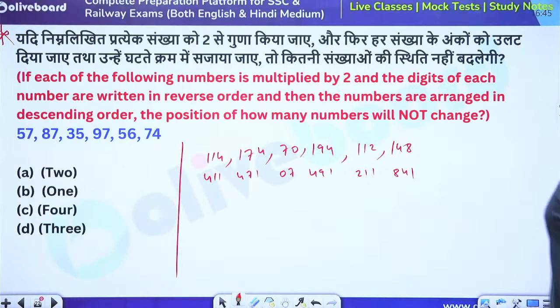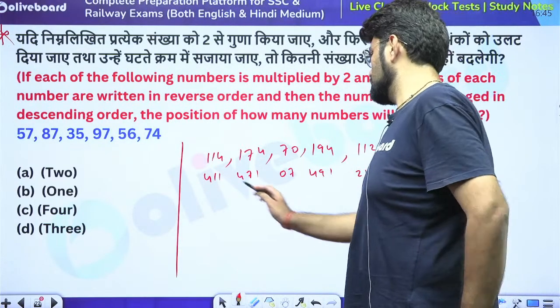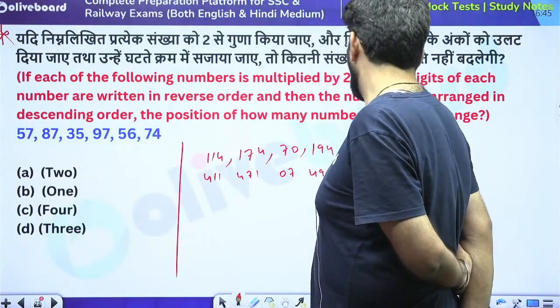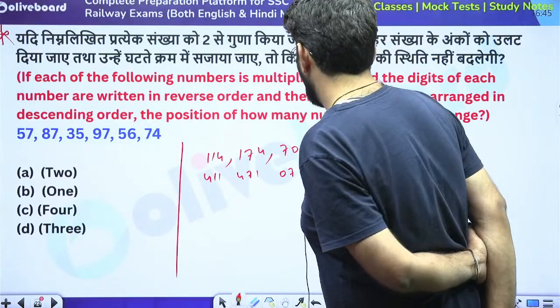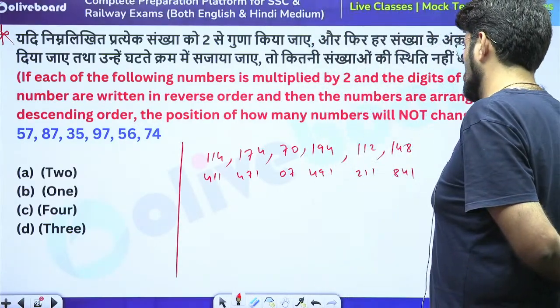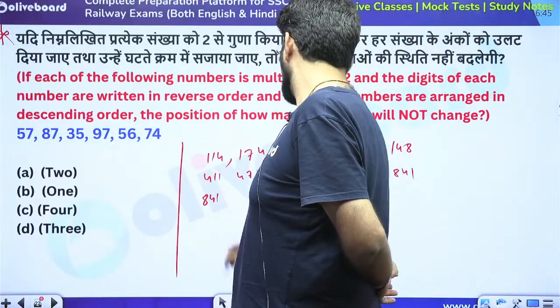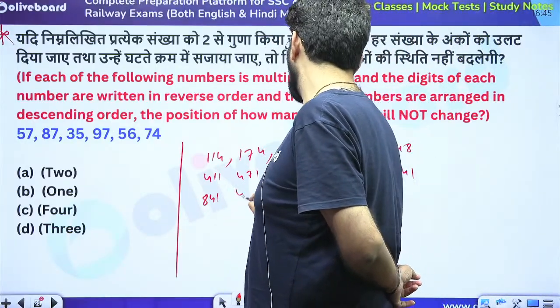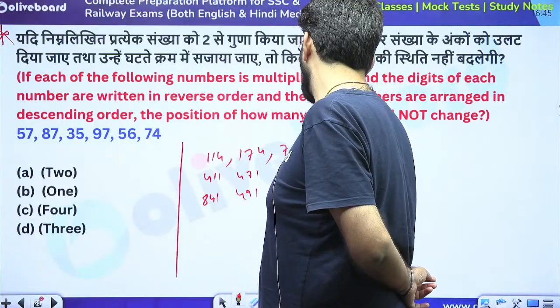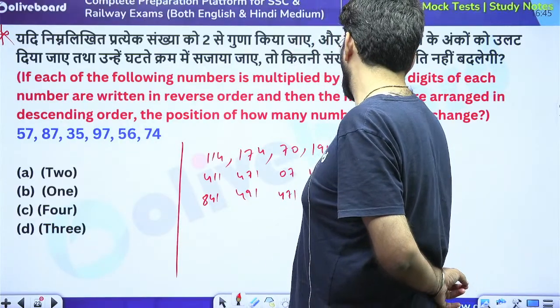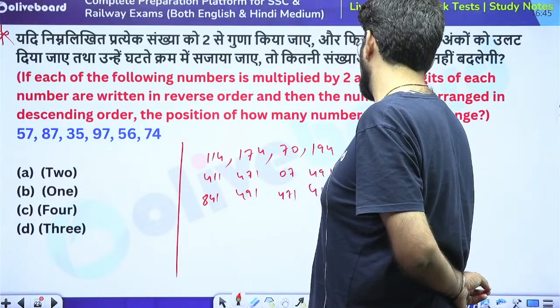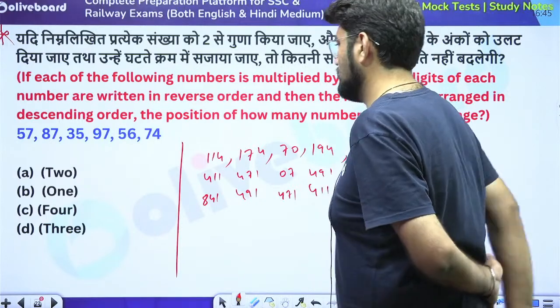Okay, now these numbers are changed in the descending order. So, position of how many numbers will not change? So, 841 will come first. Next one is 491. Next one is 471. Next one is 411. Next one is 211. And last one is 07.